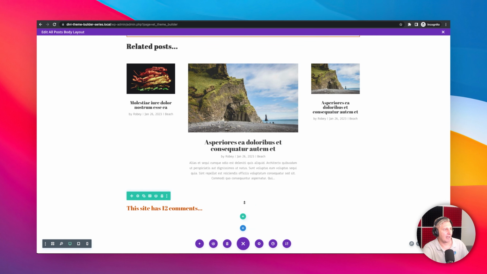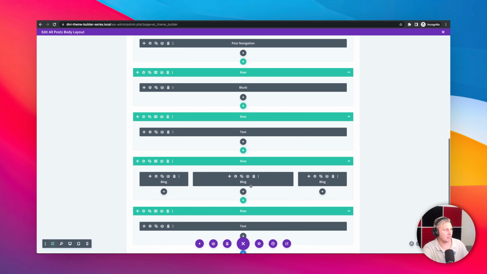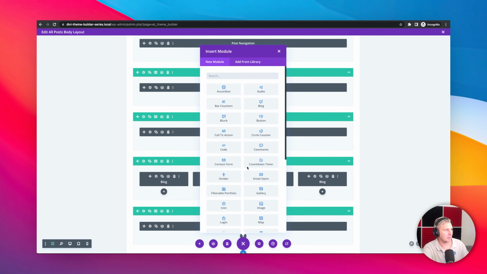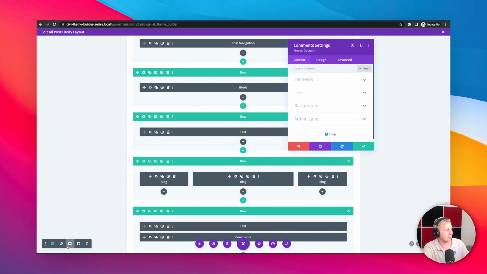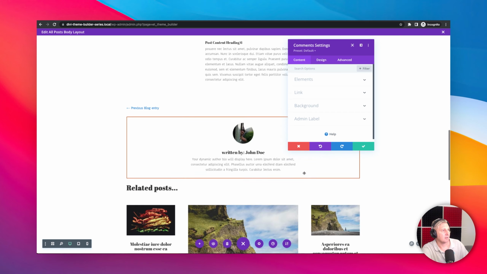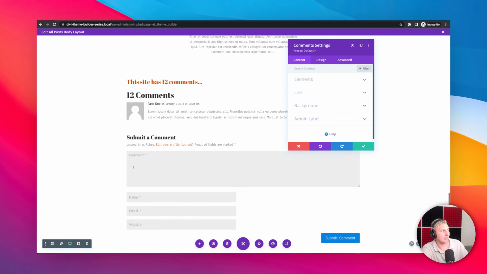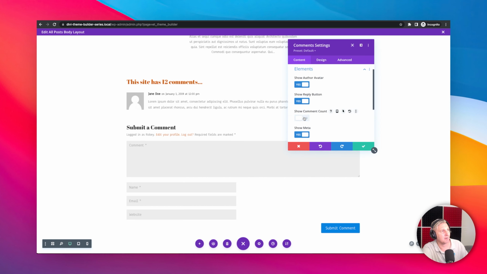Now we're going to go ahead and add, and we got that funky double view again. And we'll just go ahead and add our comment section. And to style this, we'll just open it on the front end, scroll down, and now we've got, oh goodness, it's got comments in there already. No, well, we can go ahead and switch that right off. We can add the reply button, the avatar, or whoever is logged in, and then we can go ahead and submit comment and all that fun stuff.